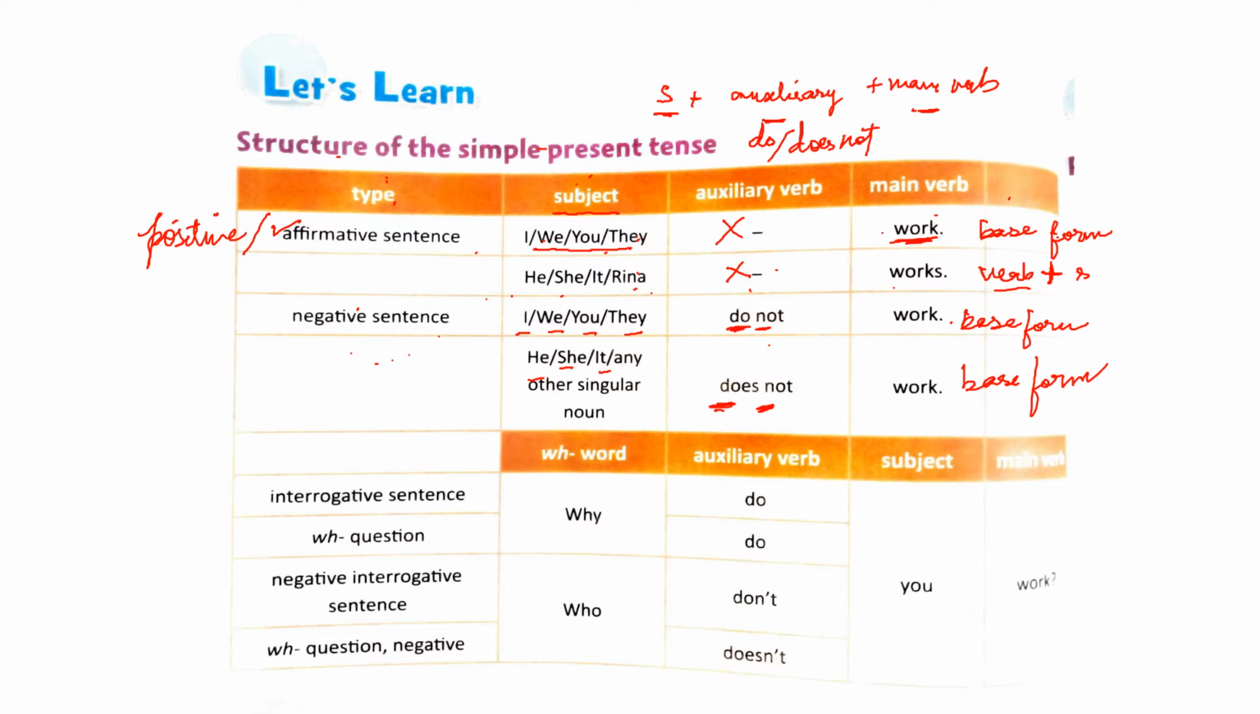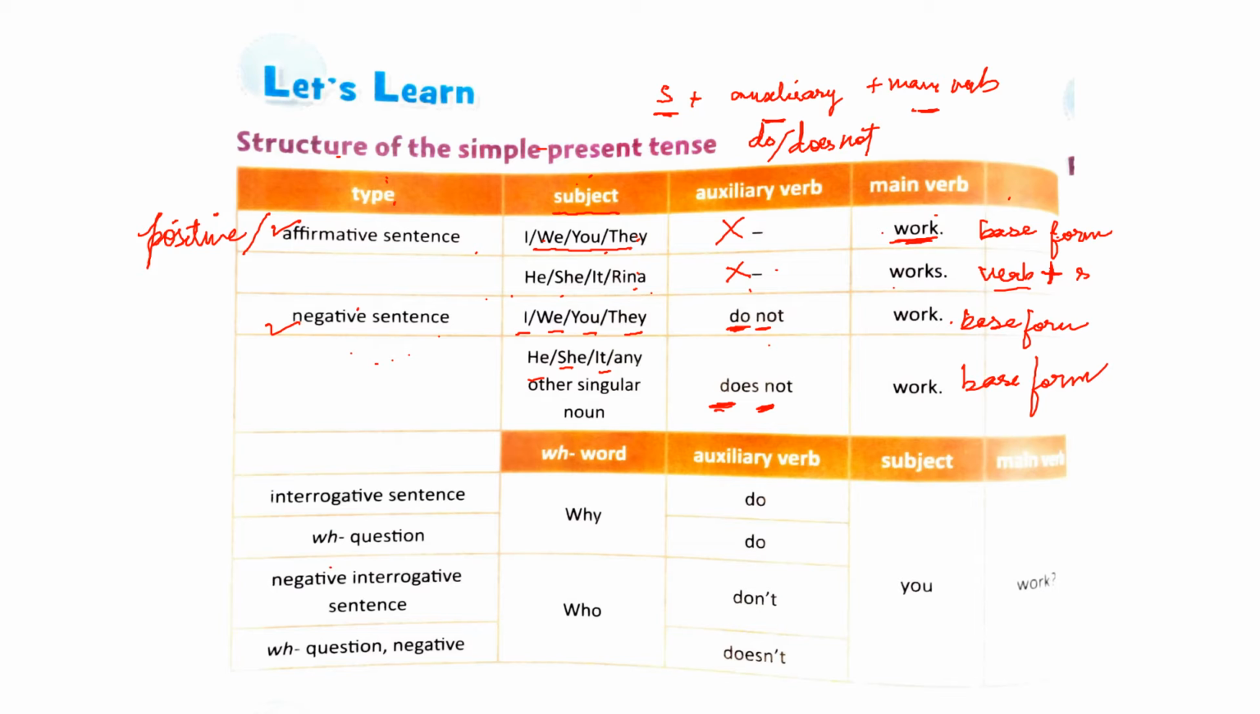You will use do not with subjects I, we, you, they, and it will be followed by the base form of the verb. You will use does not with subjects he, she, it, or any other singular noun, and it will be followed by the base form of the verb. Alright, so this is how you will form affirmative and negative sentences in simple present tense.